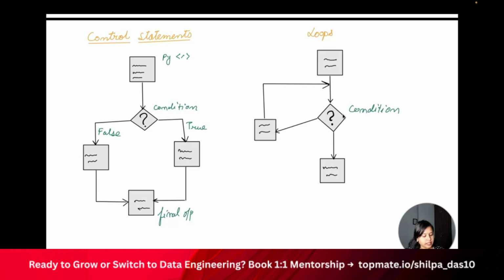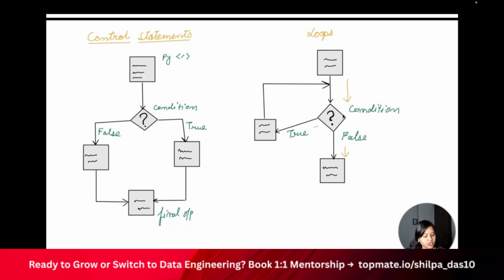Now, in this condition, if it is false, it goes to this particular piece of code, and if it's true, it goes to this particular piece of code. So what does it mean? Let's say the condition that we have is checked and it is false, and it returns me the result.